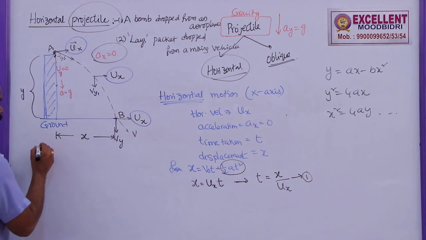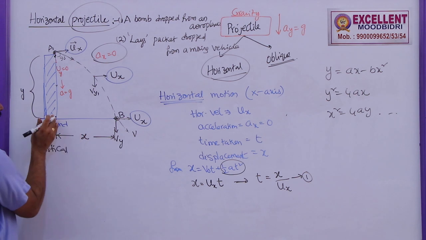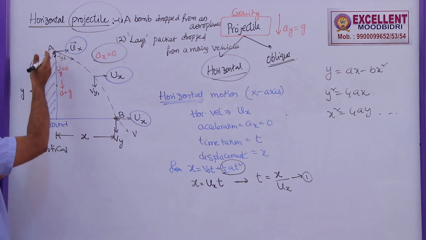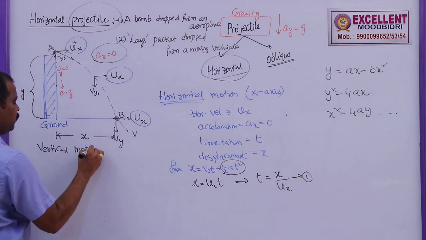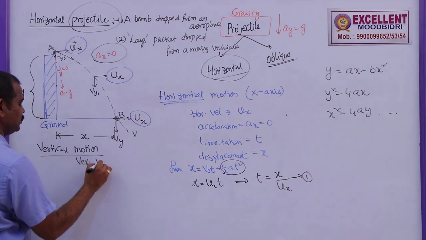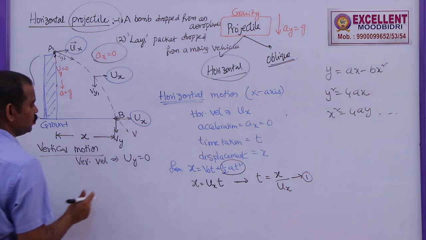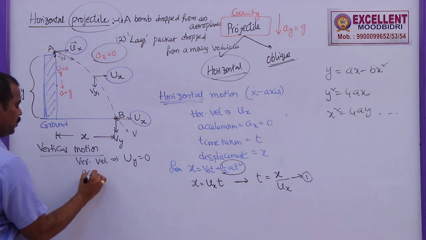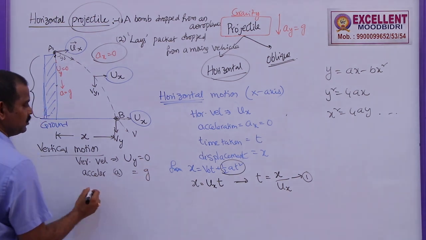Now let me take the vertical motion of this body. When it strikes the ground, it covers some horizontal displacement as well as some vertical displacement. For the vertical motion of this particle, the initial vertical velocity uy is equal to 0. The acceleration in this case is a equal to plus g.